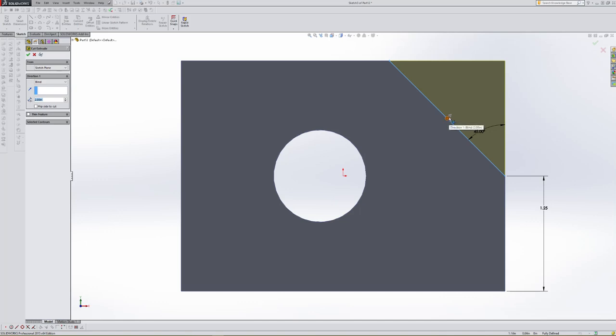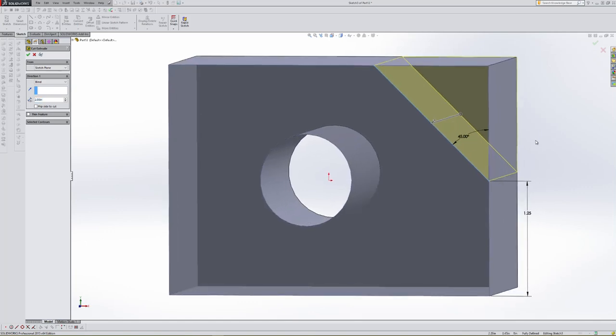Alright, so notice I have an arrow here and an arrow here, but I can't really see what's going on. So I'm going to take my middle scroll wheel and roll it around to where I can see what's happening. Now, this little arrow here tells me that I'm going to remove this yellowish area of material and leave this down here. And that's really what I want, so I'm not going to flip anything. I could flip the side to cut over here on this left hand side, but that's not what I want to do. If I flip it, it's going to remove the other material. So you can toggle that back and forth, but I want to leave my arrow facing up.